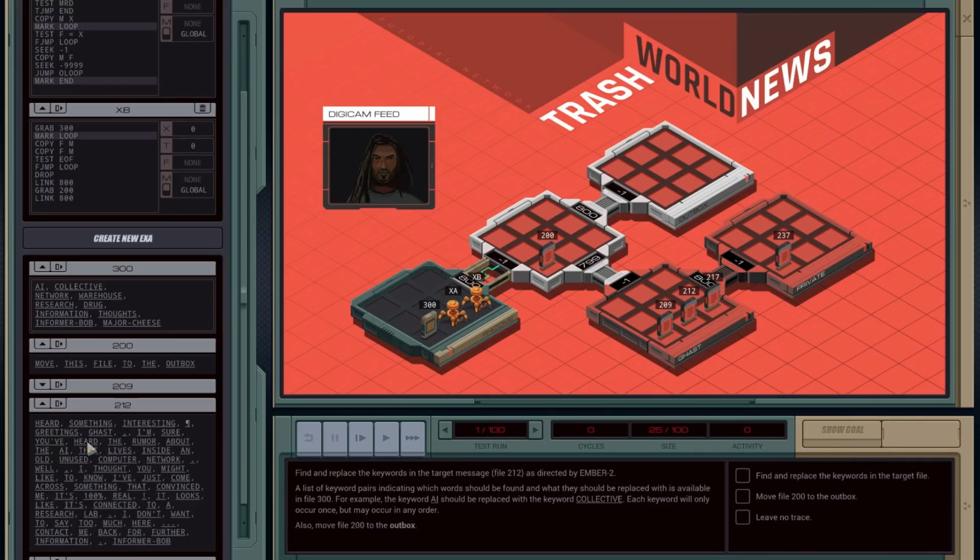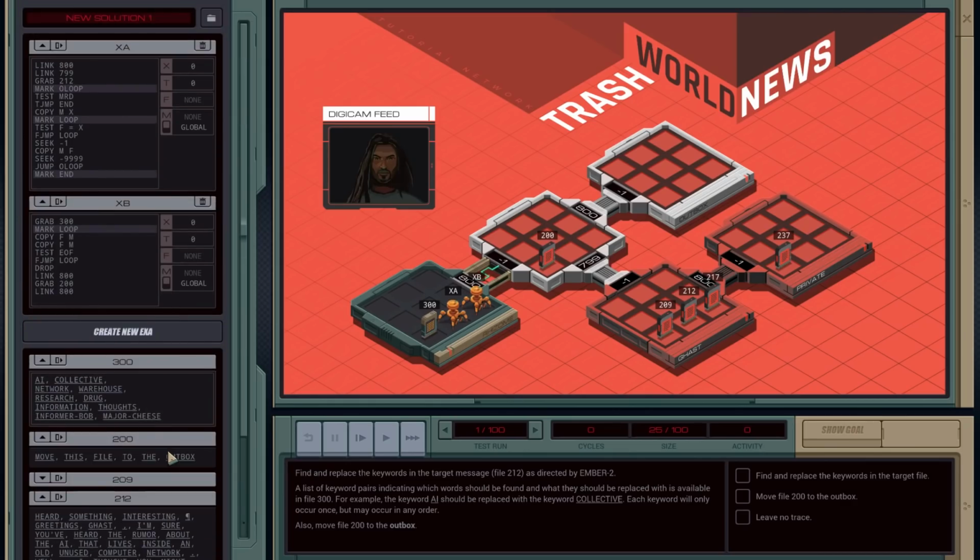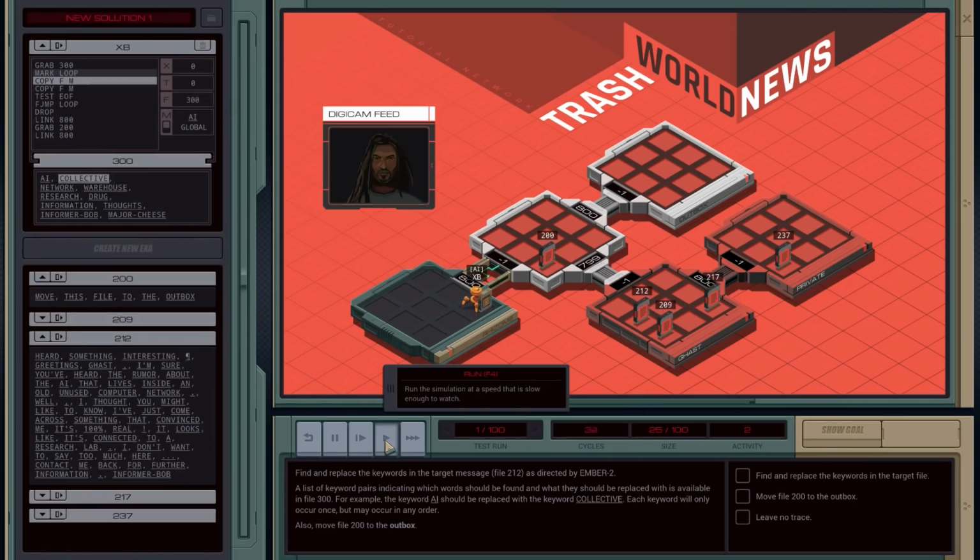Greetings, Ghast. I'm sure you've heard the rumor about the AI, collective, that lives inside an old, unused computer network, warehouse. Well, I thought you might like to know I've just come across something that convinced me it's 100% real. It looks like it's connected to a drug lab. I don't want to say too much here. Contact me back for further thoughts. Major Cheese.